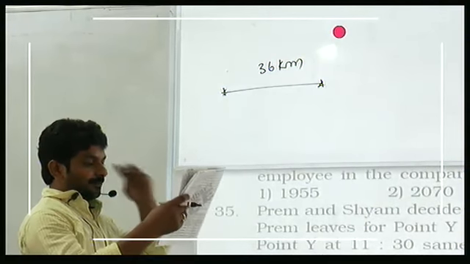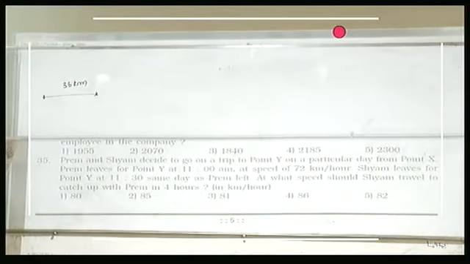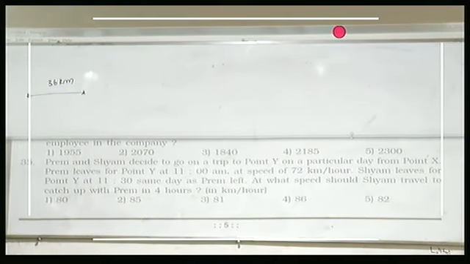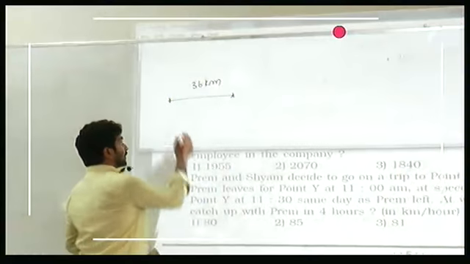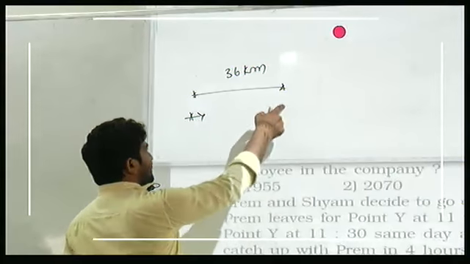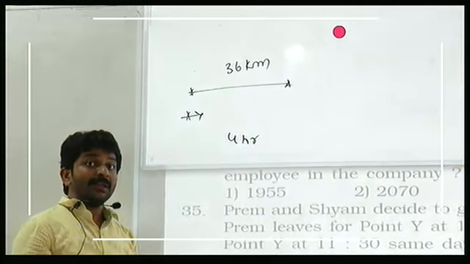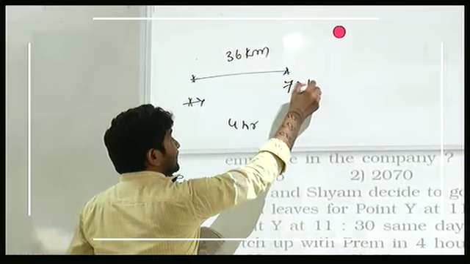Now, what is your question? Sham leaves for point Y at 11:30, the same day as Prem left. At what speed should Sham travel to catch up with Prem in 4 hours? Both are moving in the same direction. If Sham wants to catch this guy in 4 hours, he has to cover extra distance.